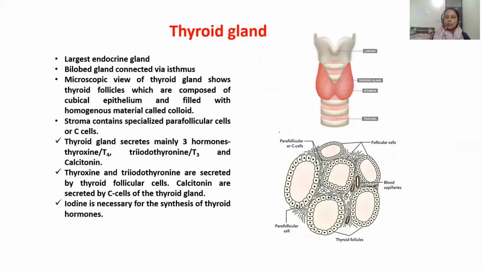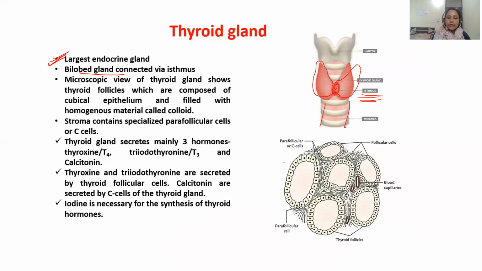Now, let's come to an important gland, that is your thyroid gland. The thyroid gland is the largest endocrine gland. It is a bilobed structure. You can see here, it's beautifully shown, a bilobed structure connected with connective tissue known as the isthmus. Here is your trachea, that is your windpipe.